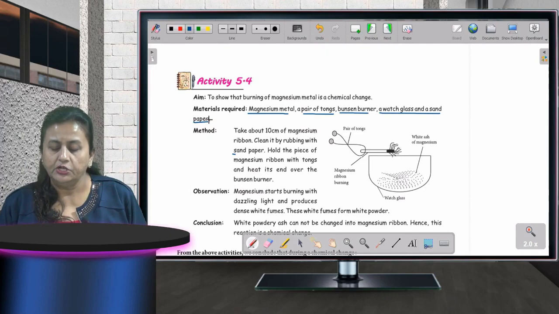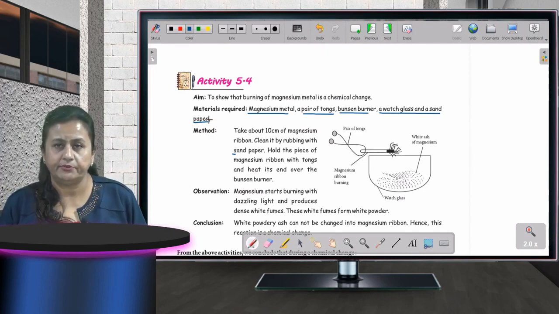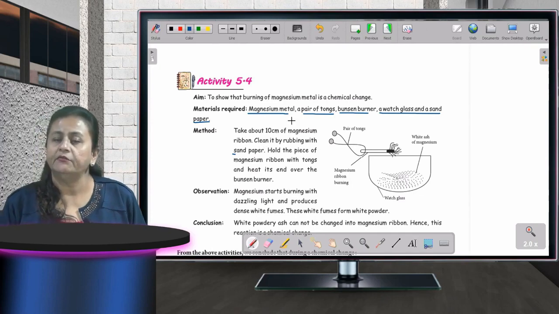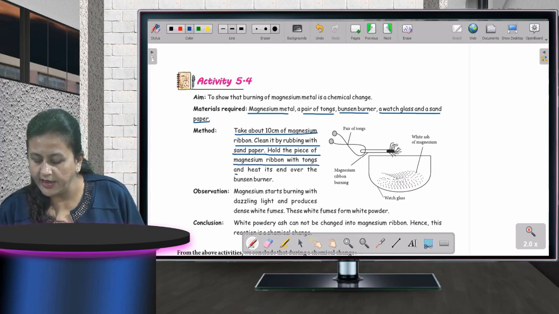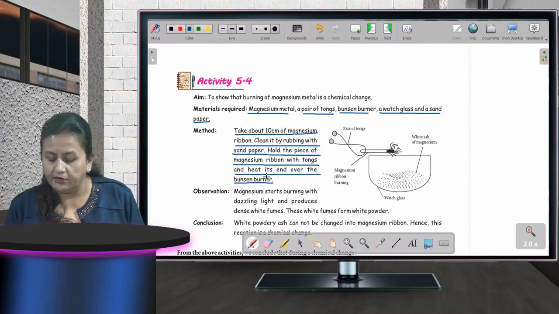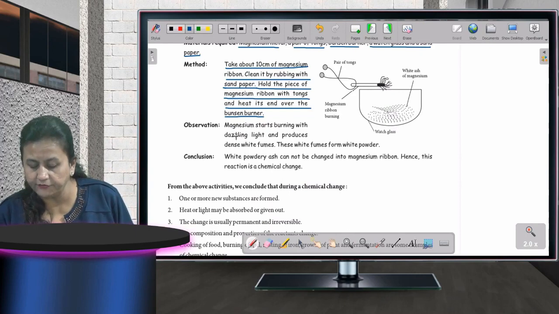Fine, children. You will take at least a 10 centimeter piece of magnesium ribbon and clean it very nicely by rubbing with sandpaper. Hold the piece of magnesium ribbon with tongs and heat its end over the Bunsen burner. Now what will you observe?